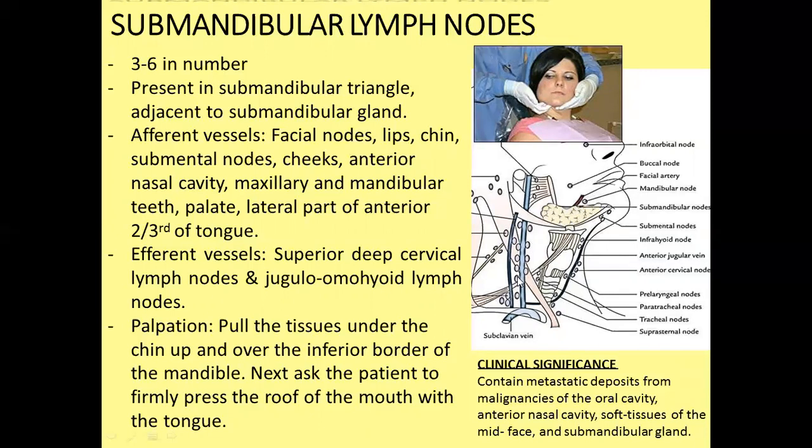Palpation: on either side, pull the tissue under the chin and the inferior border of the mandible and ask the patient to firmly press the roof of the mouth with the tongue to find any abnormality. It contains metastatic deposits from malignancies of the oral cavity, anterior nasal cavity, soft tissue of the midface, and submandibular gland.